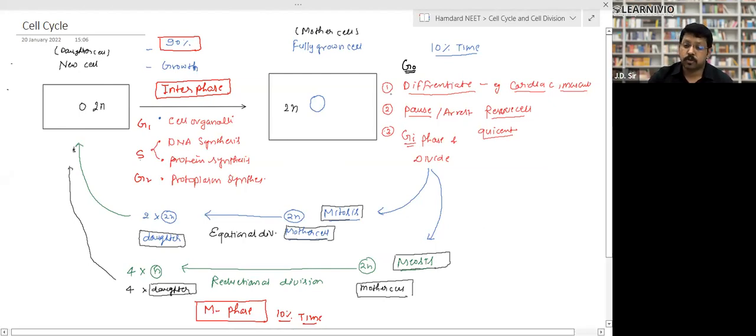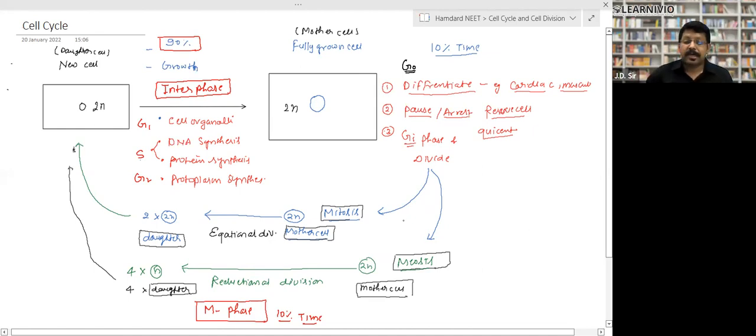Then the second option. If it does not want to go for differentiation, it has to go for the second option. The second option is that it gets arrested as it is. It remains a mature cell and does not get differentiated. It remains as a reserve cell. Whenever the time comes, it will start dividing, right? The third option is it will enter into G1 phase, meaning it will again start dividing. A mature cell will start dividing again, meaning it will remain in the cell cycle, right?